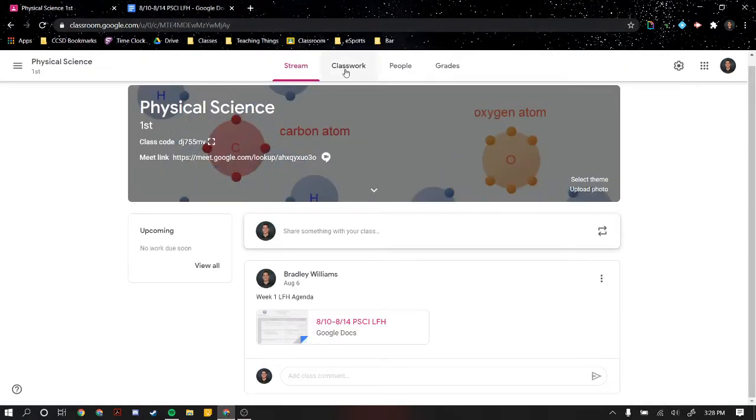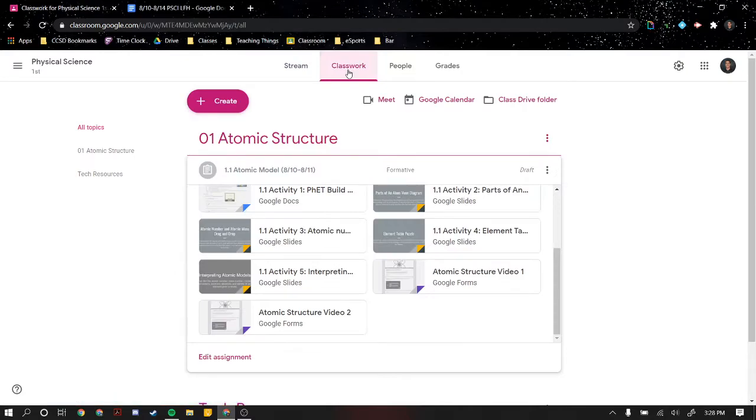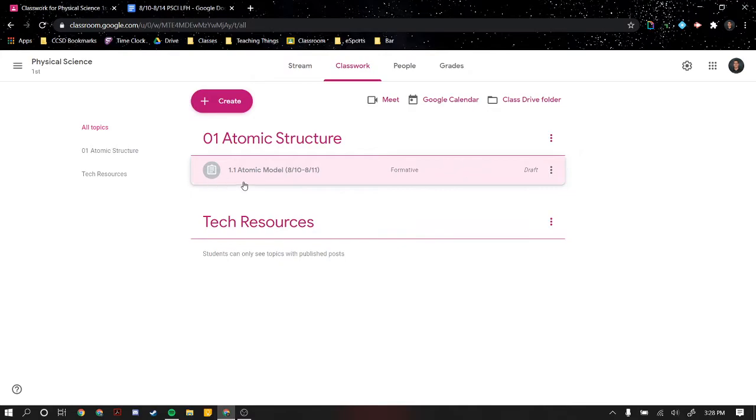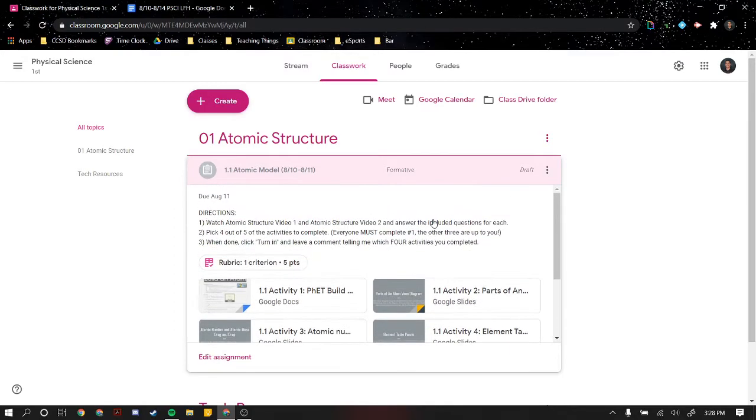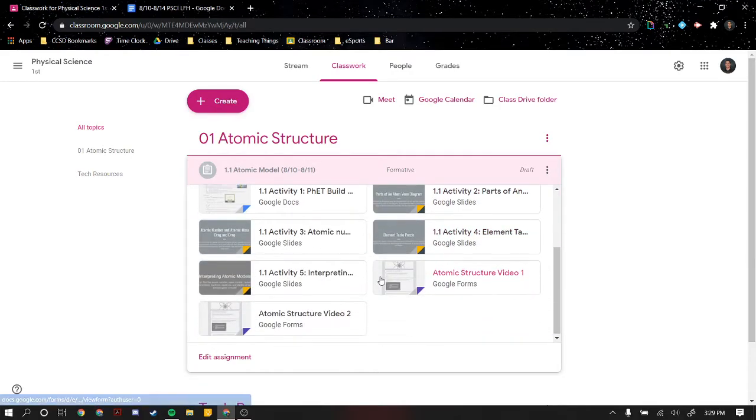Let me go back to the classroom. All of our stuff is going to be housed in the classwork tab, so I'll click on that. This will be posted shortly after this video is made. Right now you can't see it, but you see it's got the unit number, the name, and then the dates that are applicable to that assignment. If I click on it, I see the directions. This is very important to read. This tells me what I should do for each day or each set of 2 days to be complete. So the first thing we should do is watch the 2 videos. Those are going to be down here at the bottom.